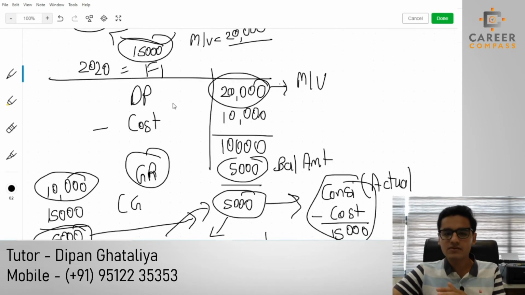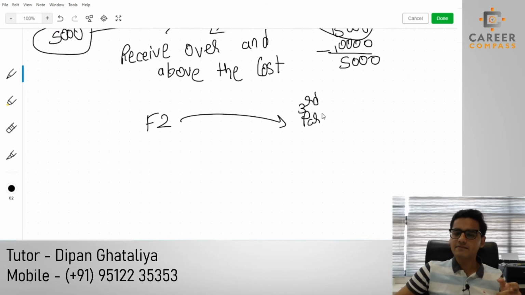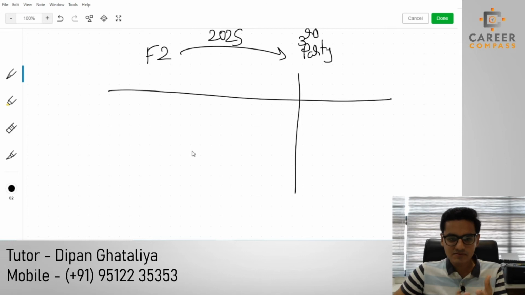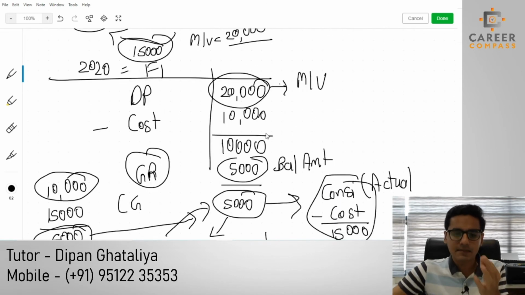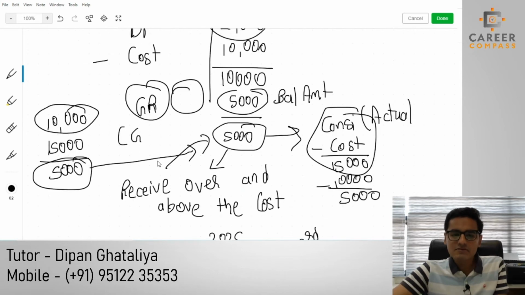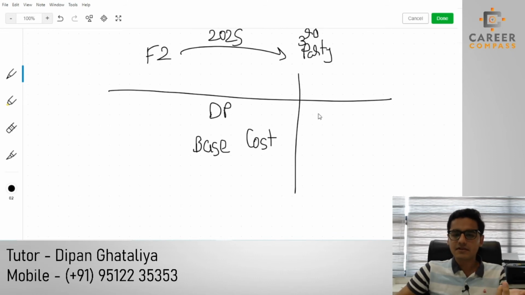Now what will happen, students, if our friend F2 sells the shares into the market to a third party in future, in 2025? As in the past we have claimed gift relief of 5,000, we cannot write the simple cost, we have to write the base cost amount over here. I know that we have not got 100% gift relief, but still we have got gift relief. Even if it's £1, we still have to calculate the base cost, but the disposal proceed can be 30,000.